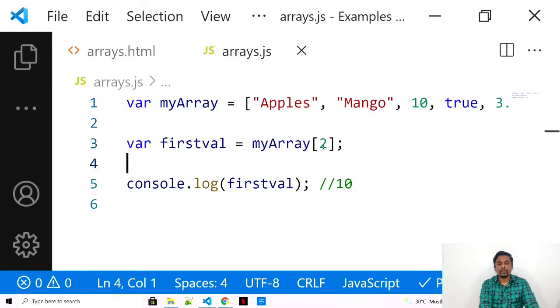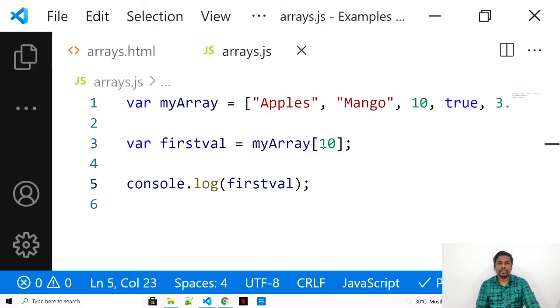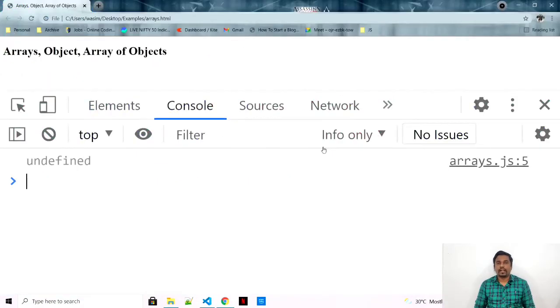So let's see what it will do if I just try to print my array of 10. Do we have my array of 10? Do you think there are 11 values that my array has? No. So what do you think it should return? Is it going to throw me an error because my array is only considering 5 values? No. JavaScript is too smart. It will handle most of your errors automatically until and unless it is breaking something. So here it will not throw an error. Instead it will say that whatever you are trying to get is still not defined. It is undefined. See how flexible or how smart it is.